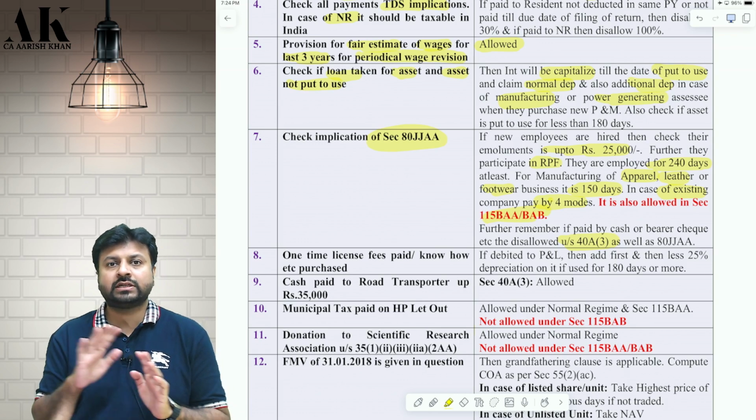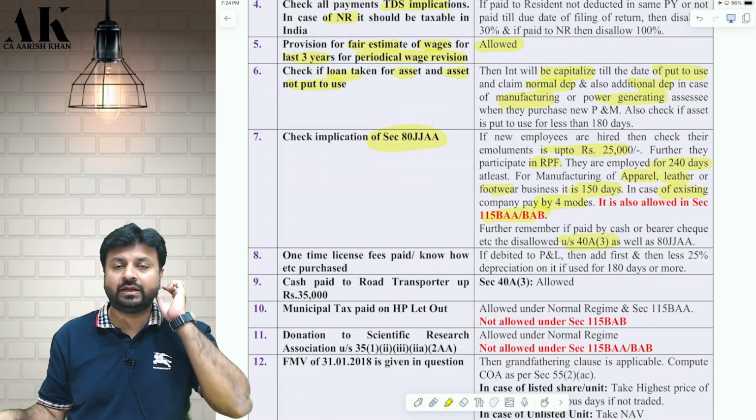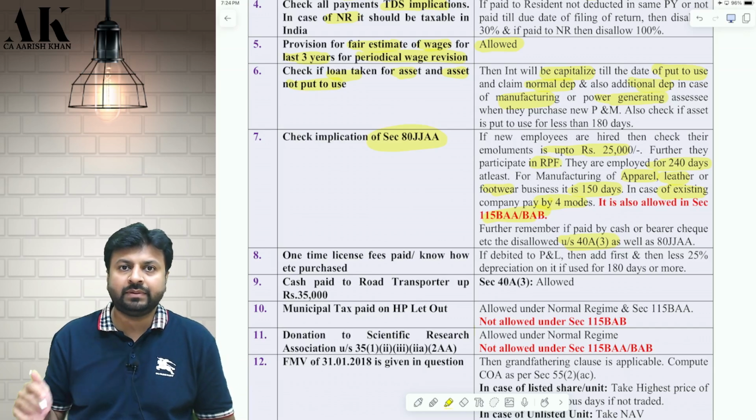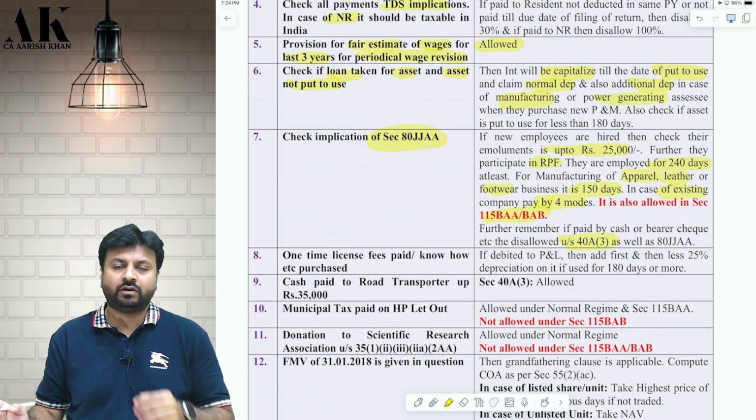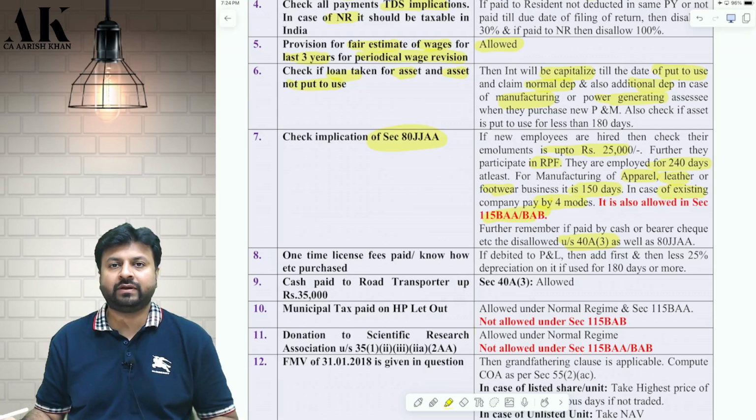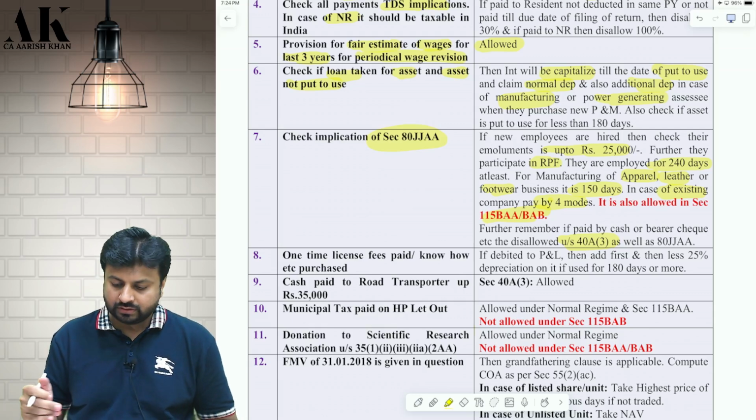Apart from that, no other Chapter 6A deductions are allowed in 115BAA and BAB. Neither any payment linked deductions are allowed, nor any profit linked deductions are allowed. Be very careful. Not even 10AA is allowed under 115BAA and BAB. So this is the implication.